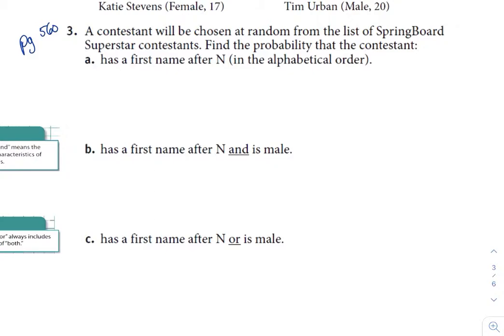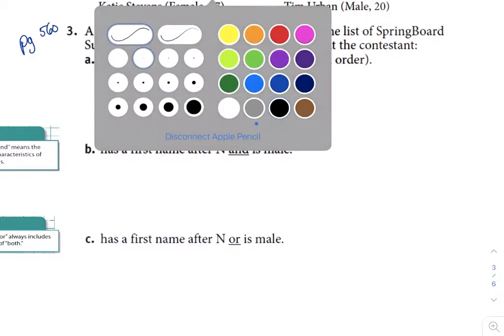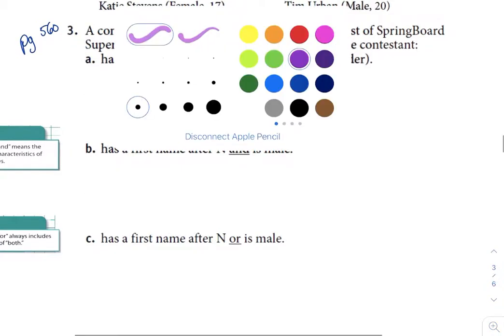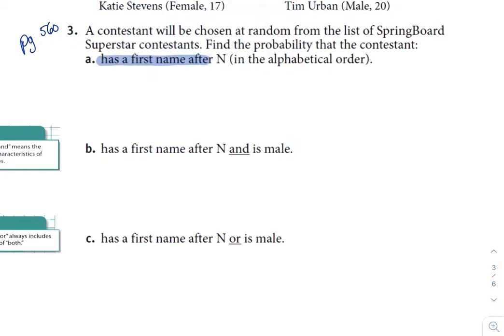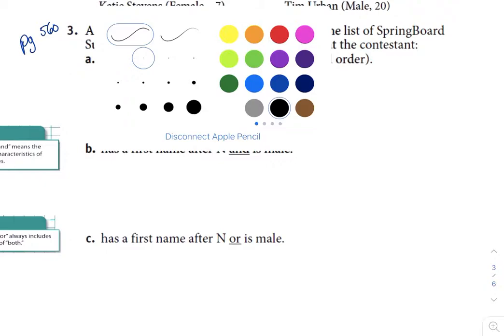So I'm going to go ahead and set up problem A. It says here that we want to find the probability that the contestant has a first name after N. So I'm going to write that down first.